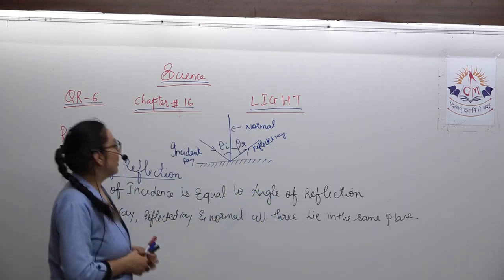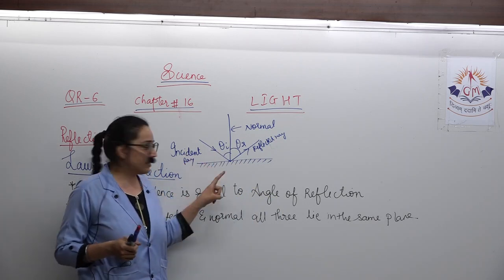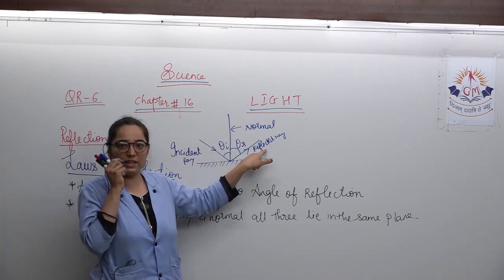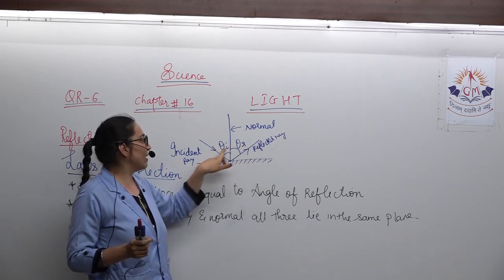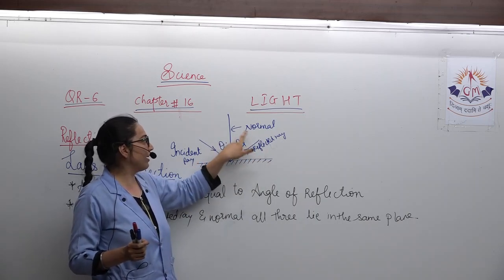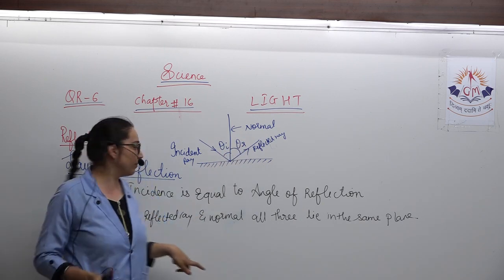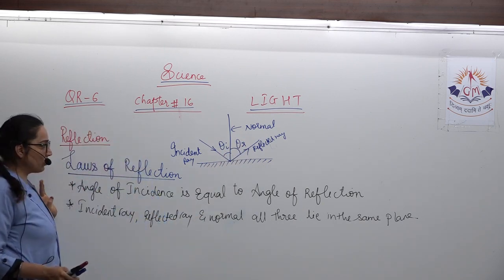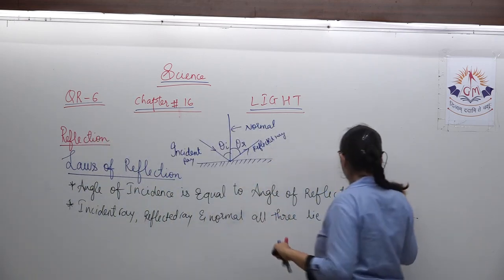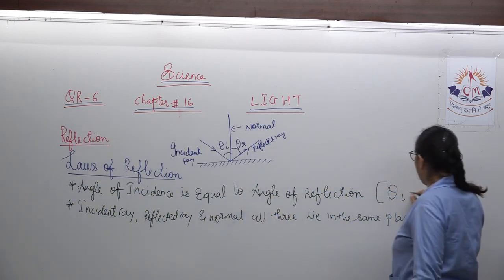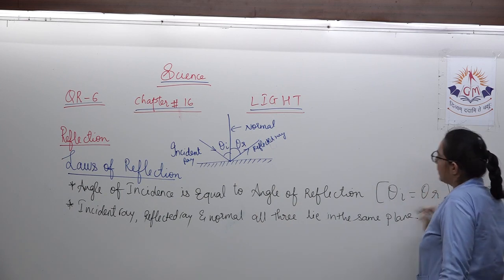Once again, the ray which is incident is called the incident ray. The ray which is reflected is called the reflected ray. The angle between the normal and the incident ray is called the angle of incidence. The angle between the reflected ray and the normal is called the angle of reflection. Next, what are the laws of reflection? These two angles, that is angle of incidence is equal to angle of reflection, that is theta I is equal to theta R. The second law,